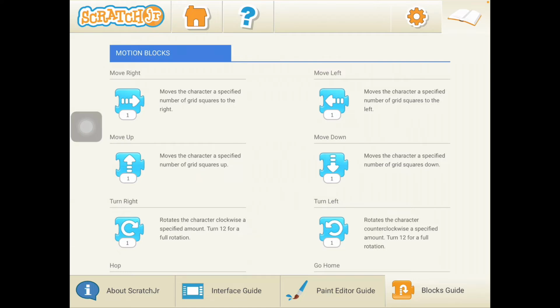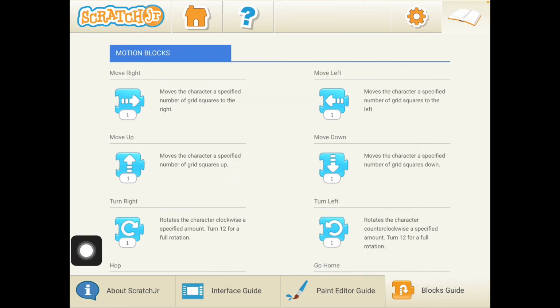And the number underneath tells it how many blocks or squares it needs to move. So this one is move right, move left, move up, move down, turn right,